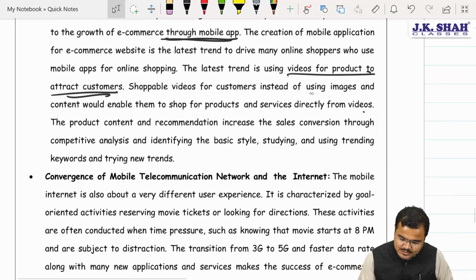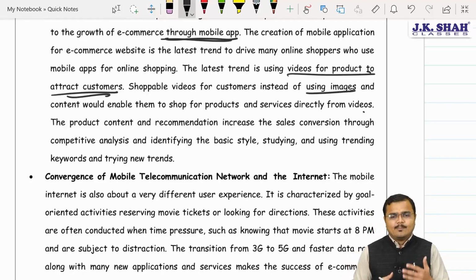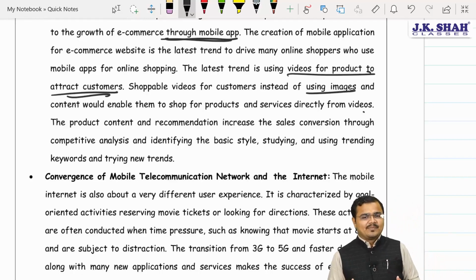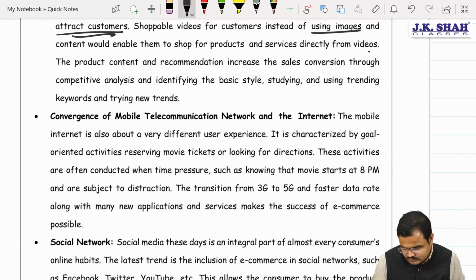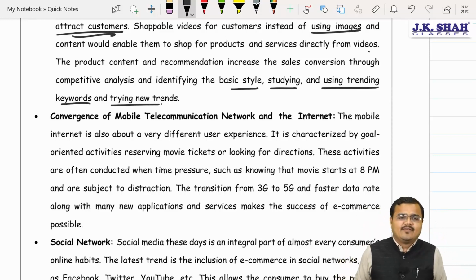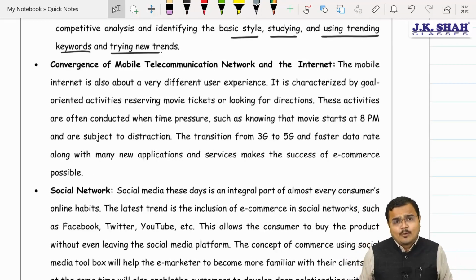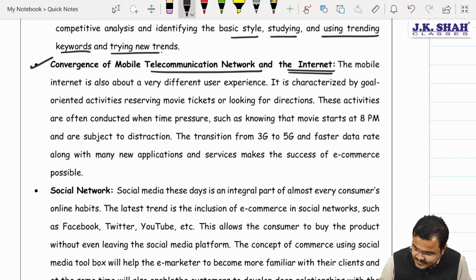Shoppable videos, and using the images, people will make that content more and more interesting. Yes, sir. Further, chartered, very important: studying basic style, studying and using the technological keywords, and trying the new trends is very important. Second, very important one: convergence of mobile communication network and the internet.